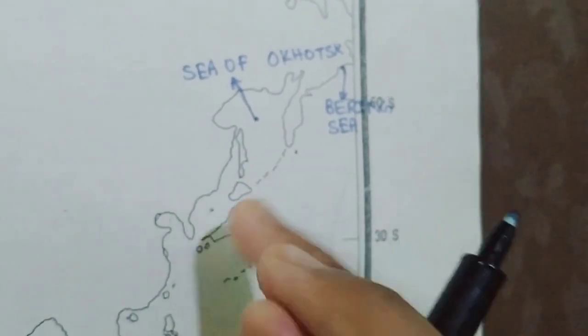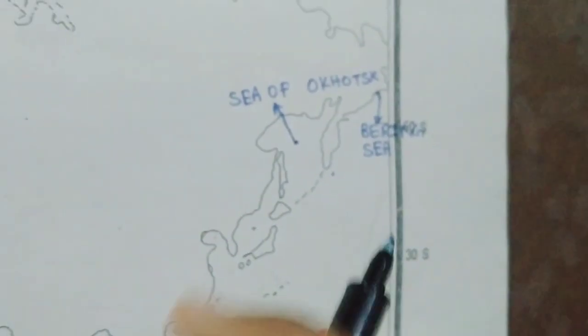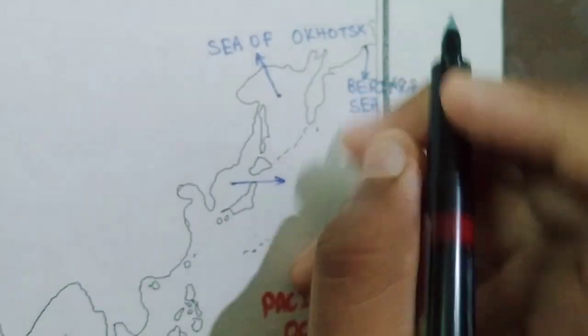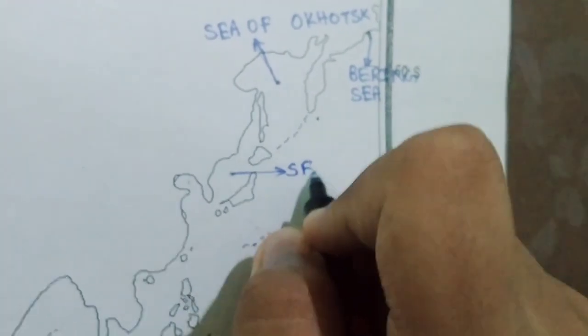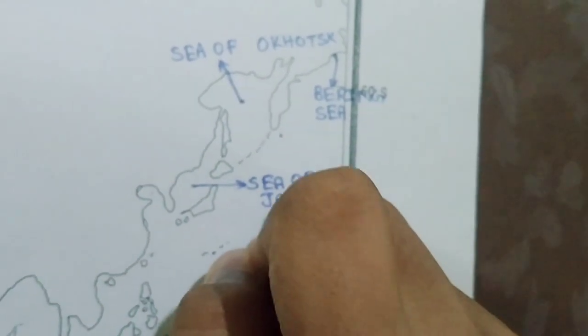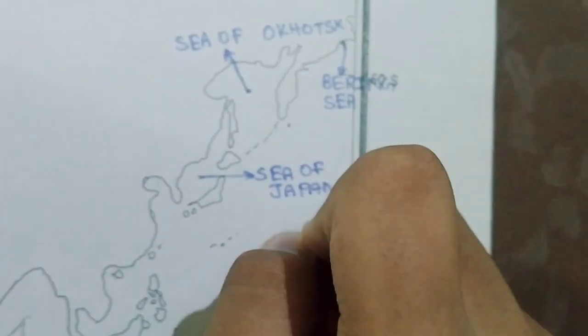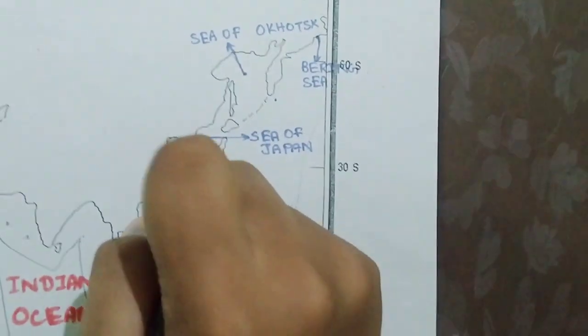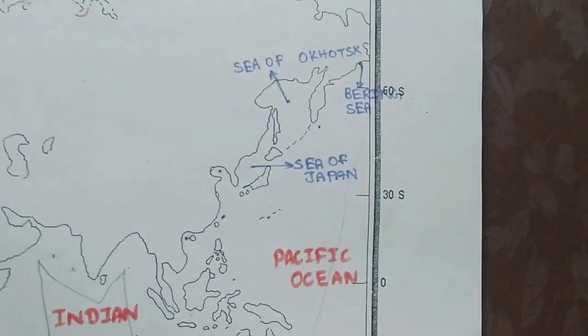Then this area, here we have the country of Japan. We call this water body the Sea of Japan. Next, we divide water bodies of China here into three: here, here, and here.